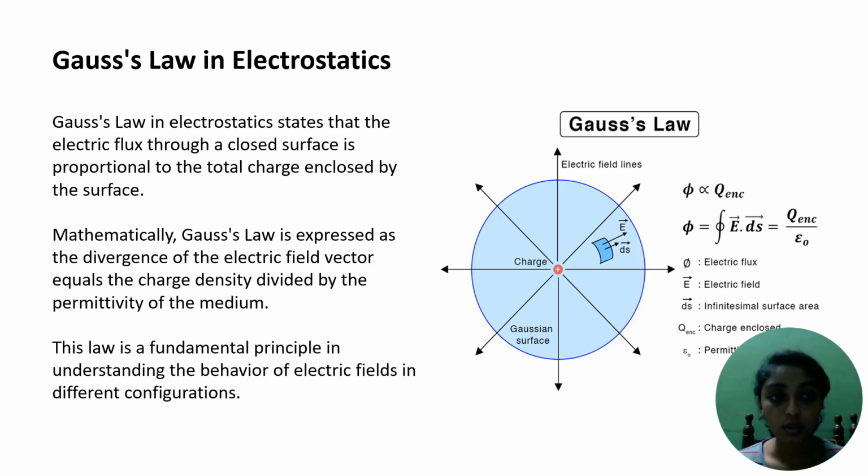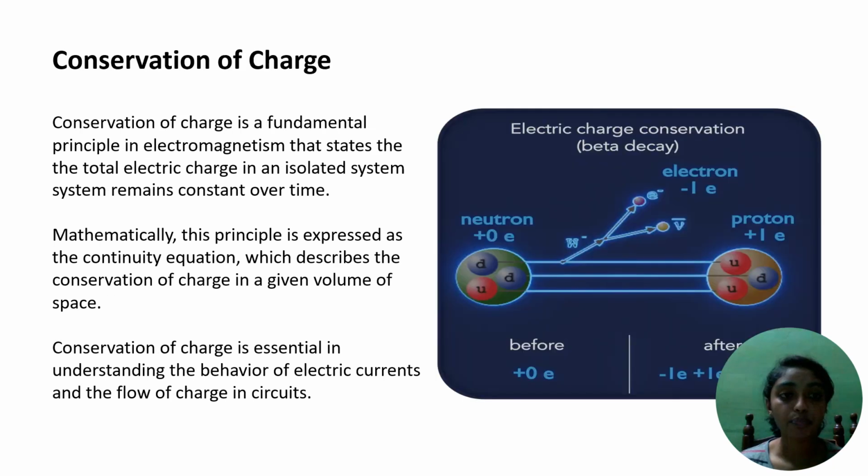Gauss law in electrostatics. Gauss law in electrostatics states that the electric flux through a closed surface is proportional to the total charge enclosed by the surface. Mathematically, Gauss law is expressed as the divergence of the electric field vector equals charge density divided by the permittivity of the medium. This law is the fundamental principle in understanding the behavior of the electric fields in different configurations. The formula for Gauss law is phi is equal to the closed surface integral of E dot dS.